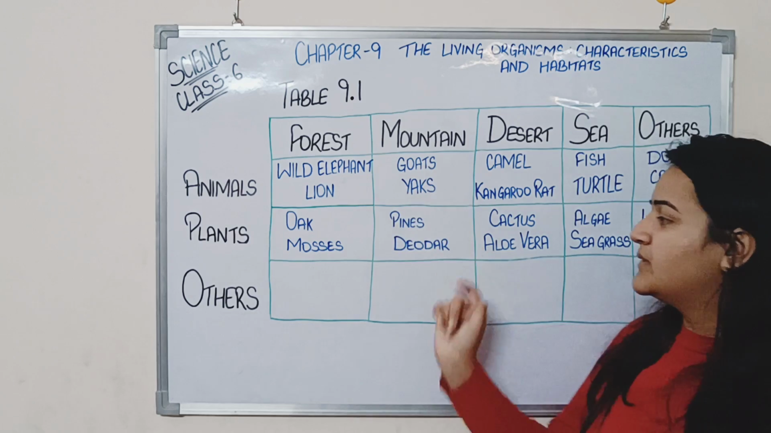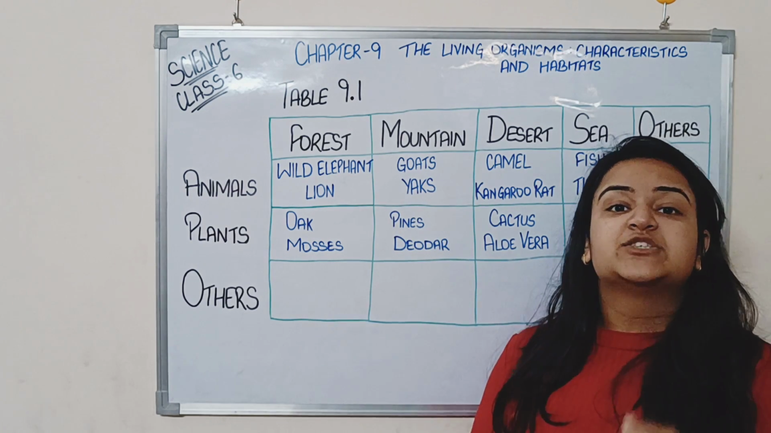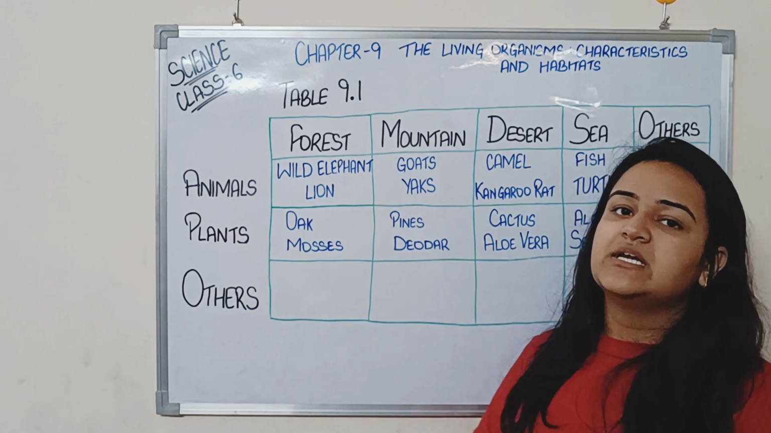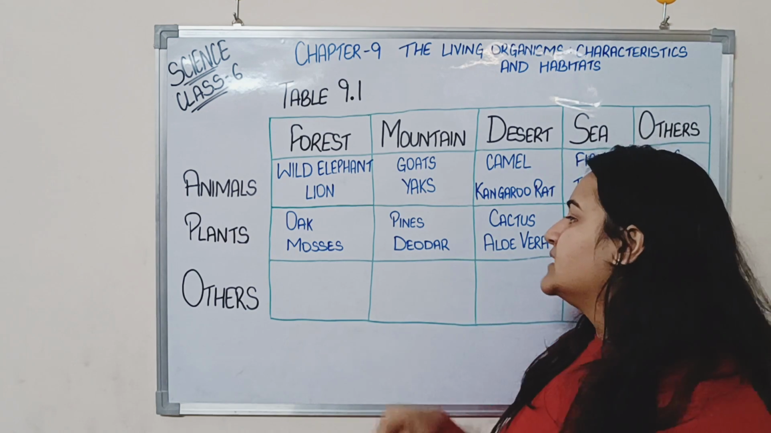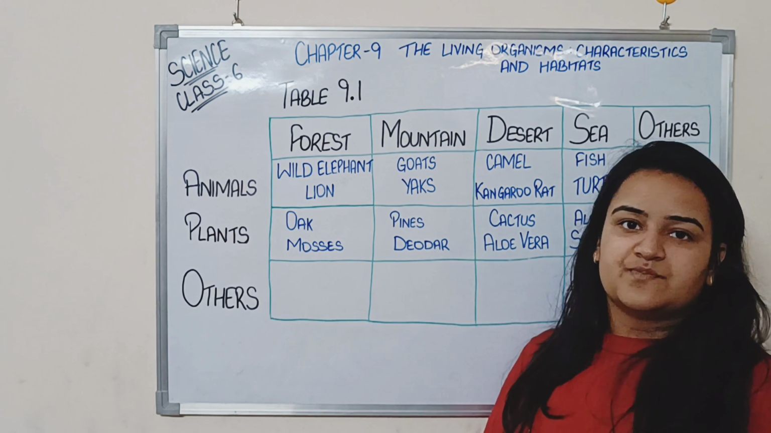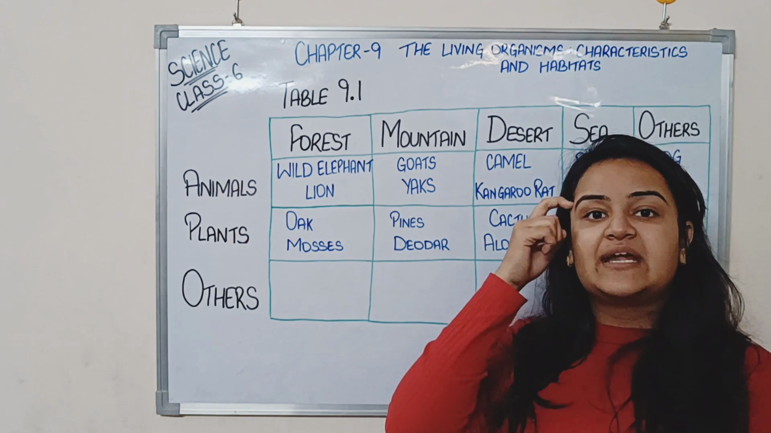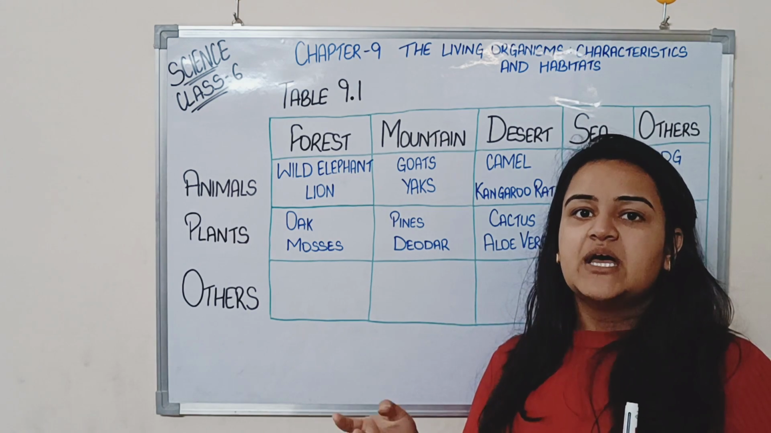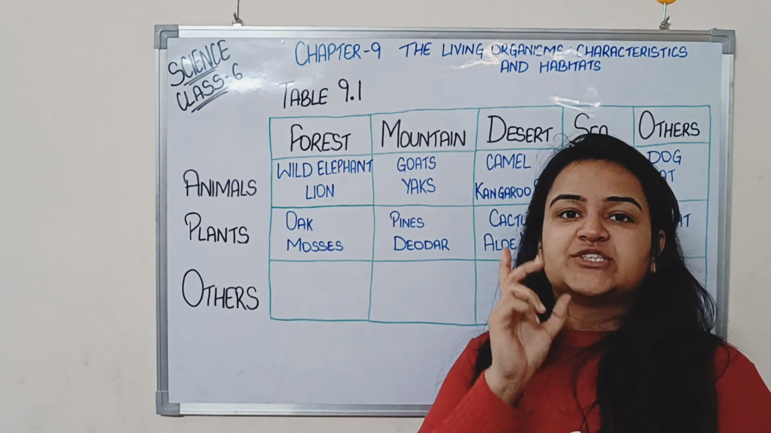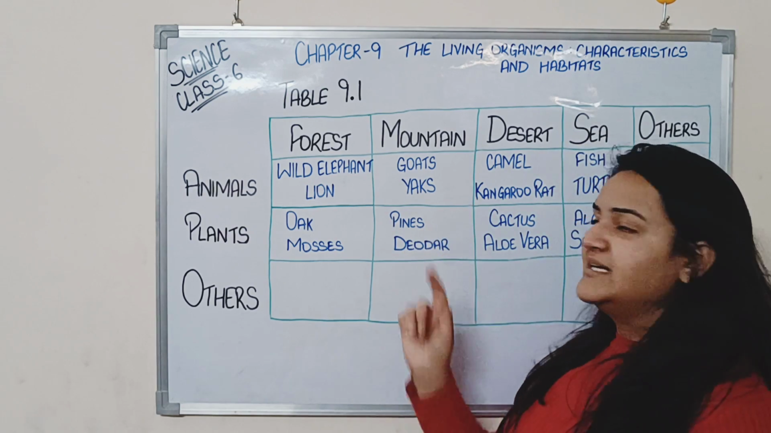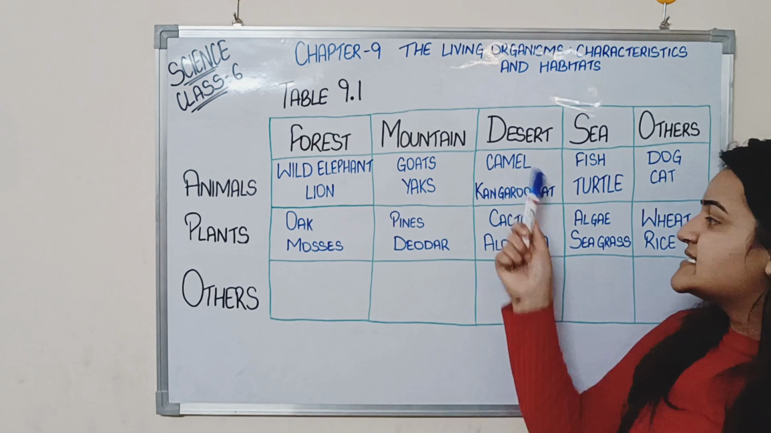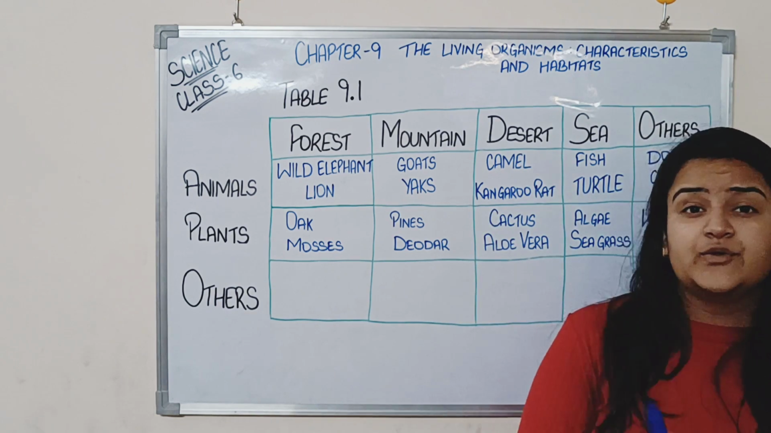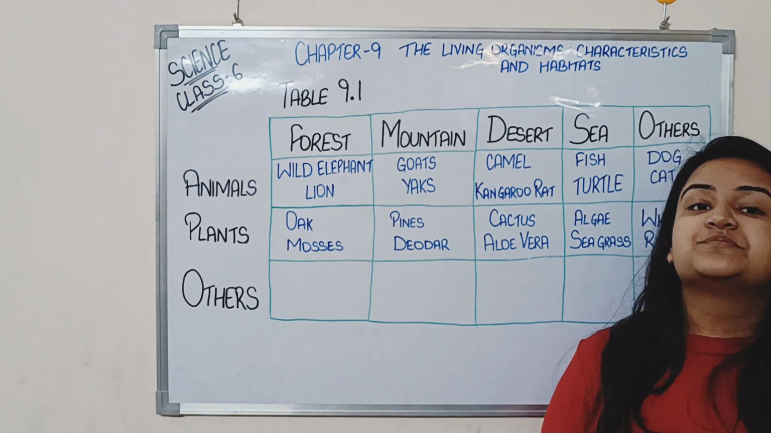Then we come to mountains. A specific tree of the mountains can be considered deodar. Deodar is a tree that grows in the mountains, and there are also pines. You can get those cone-shaped structures for decorative ornamental pieces, right? That cone-shaped structure is got from pine trees. Then next is deserts. In deserts, you very well know cactus and aloe vera. Now what is a characteristic feature of these plants?